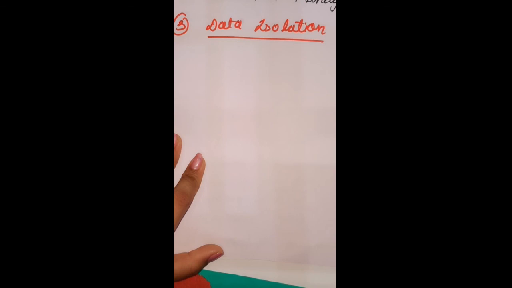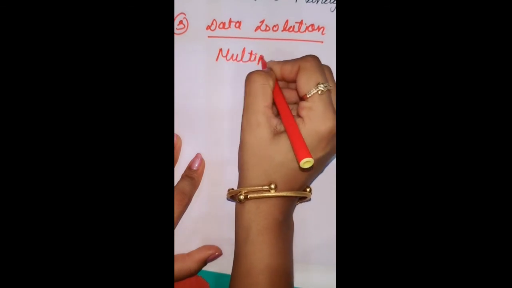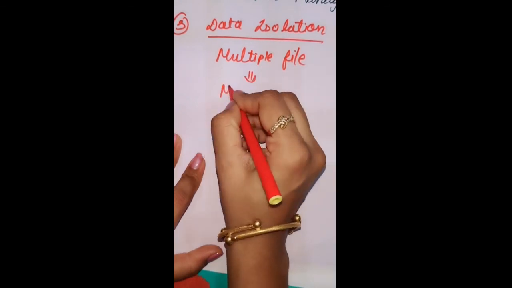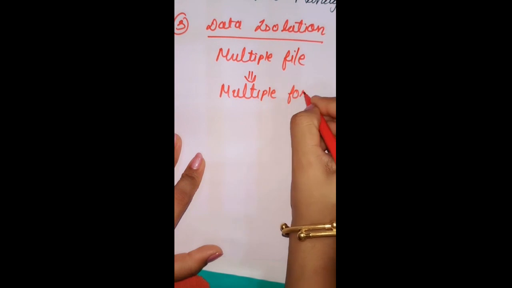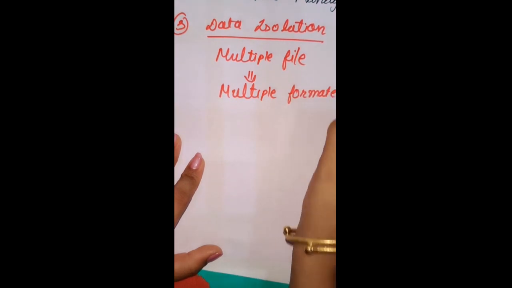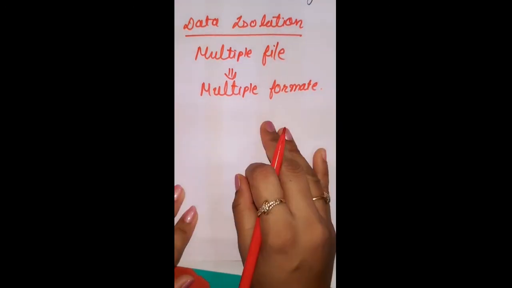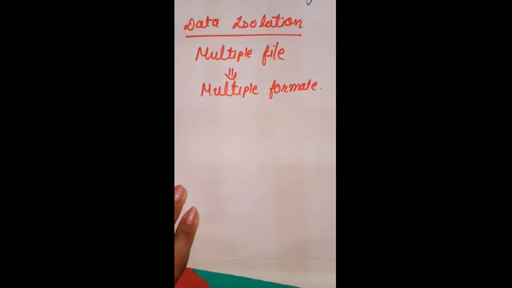Multiple files and multiple formats for the same record is known as data isolation. We keep the same record in multiple files in multiple formats, so data accessing is quite difficult. So this problem is known as the data isolation problem.